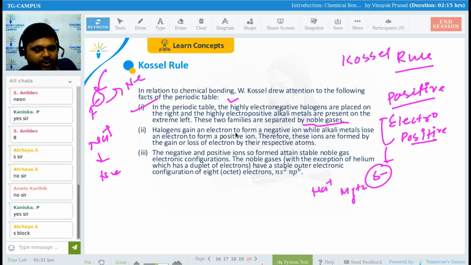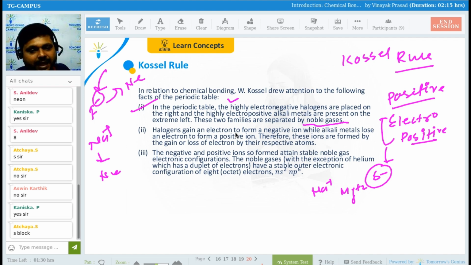If it gives, it attains the noble gas configuration. Even if fluorine takes, then it will become a noble gas configuration. Yes or no? So fluorine, after taking, attains the electronic configuration of noble gases, while sodium will lose one electron to attain the electronic configuration of noble gases. Got my point, everyone?